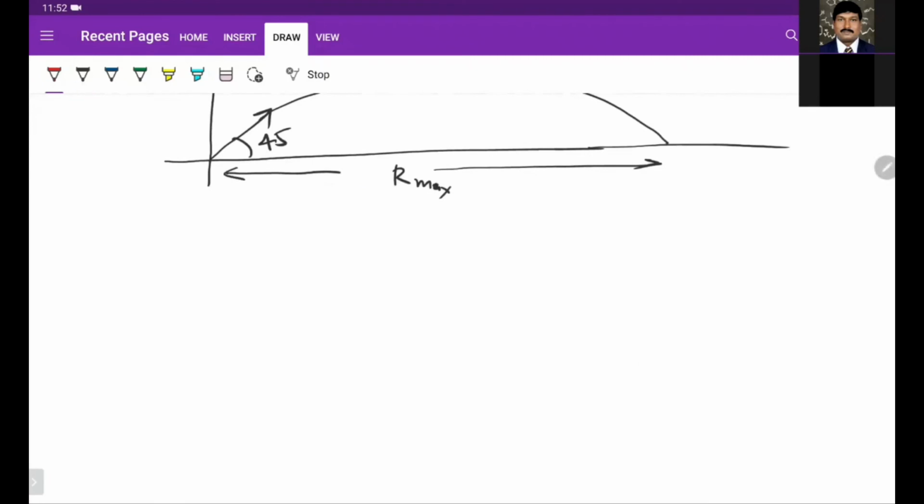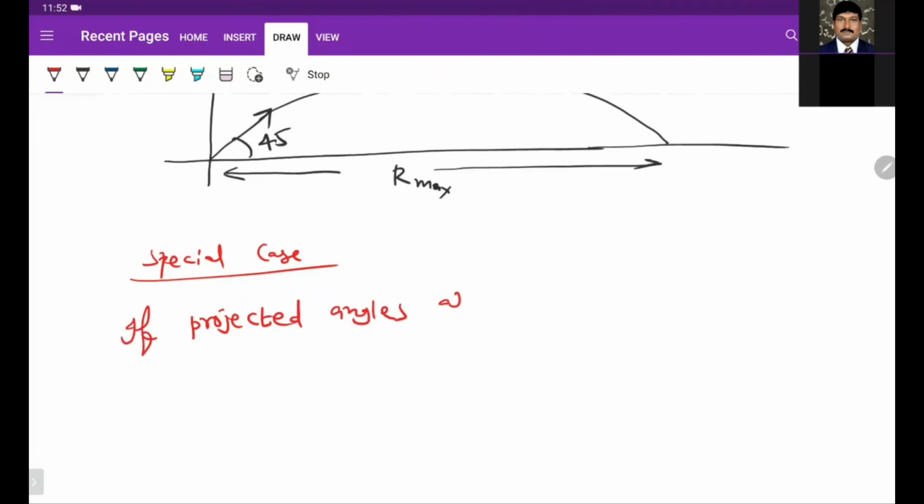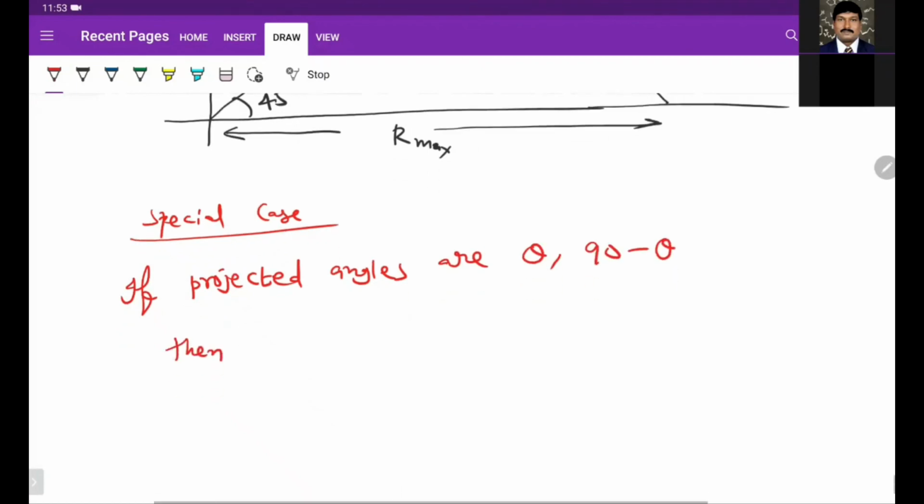There is a special case: complementary angles. If the projected angles are theta and 90 minus theta, then the range will be the same.